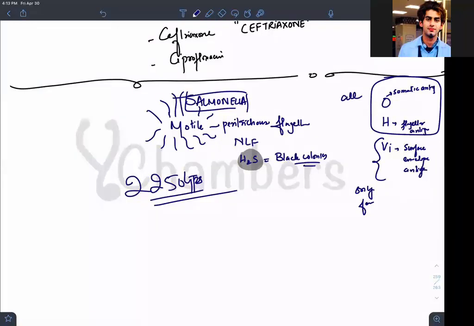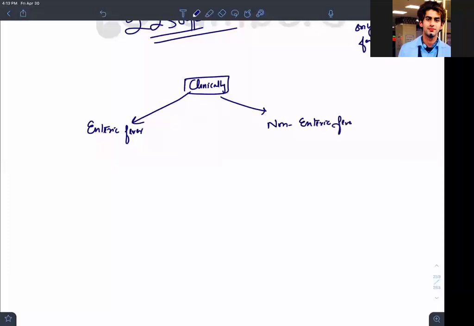On the basis of what they are causing clinically, whether they are causing enteric fever or non-enteric fever, they divided Salmonella into two groups. These are the enteric fever causing ones.